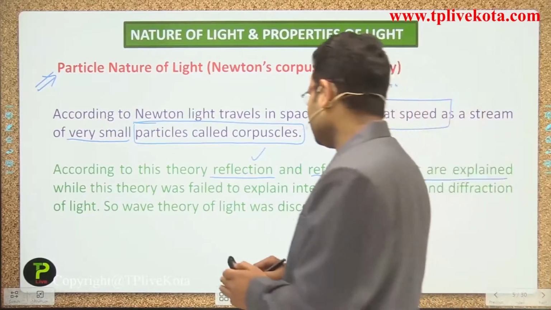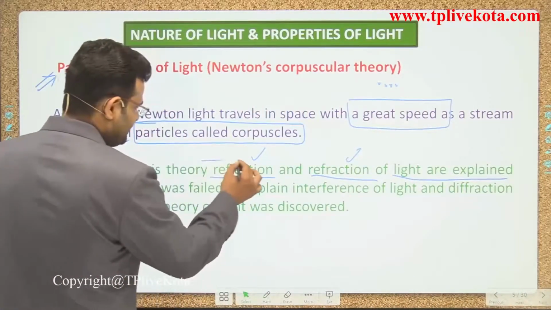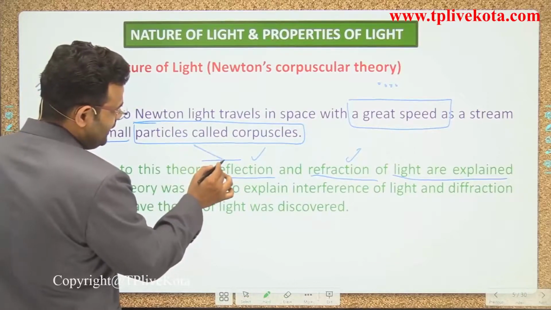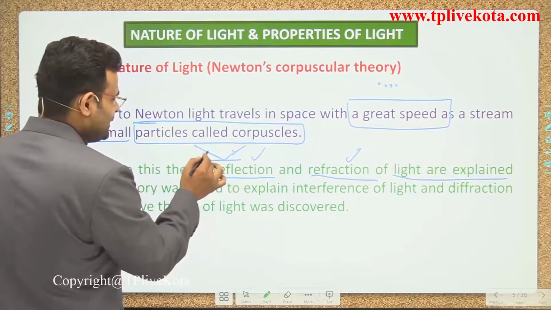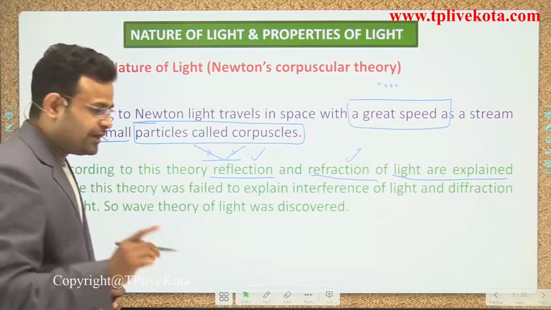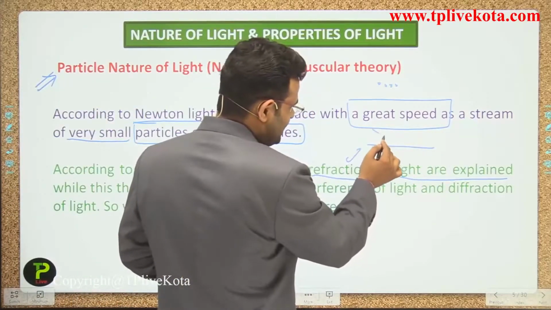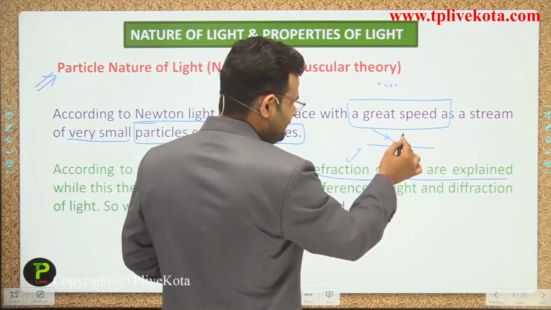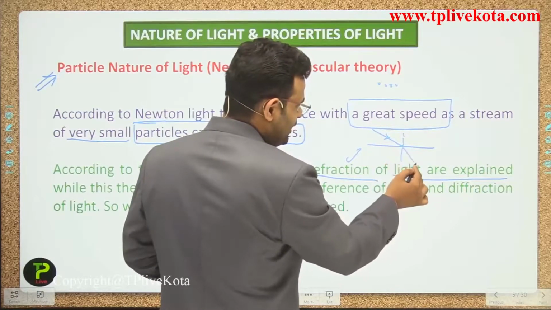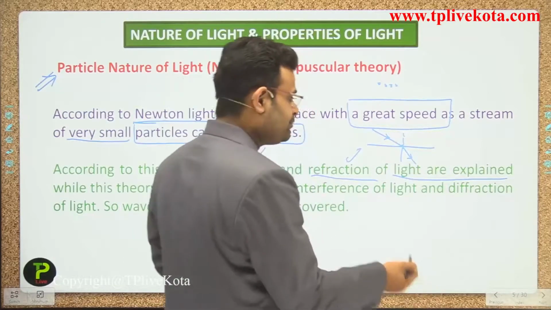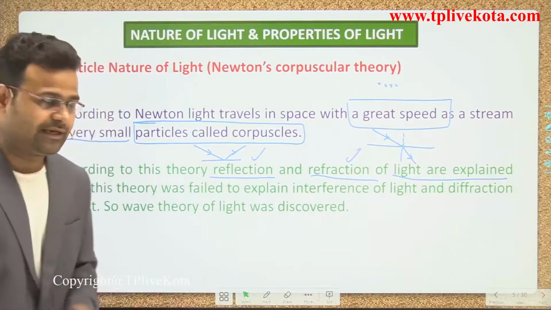Presently we are saying that suppose that is a surface and light is coming from that direction and moving in that direction. That is called the reflection. And what happens in a refraction? If light is coming in that direction, guys, and after some time it bends towards the normal or away from the normal, that phenomenon is called the refraction.